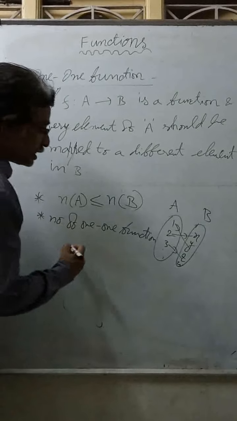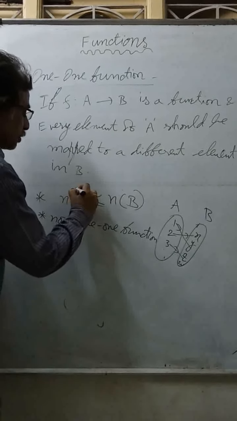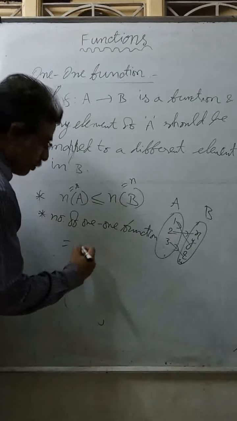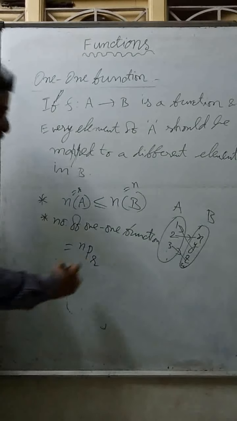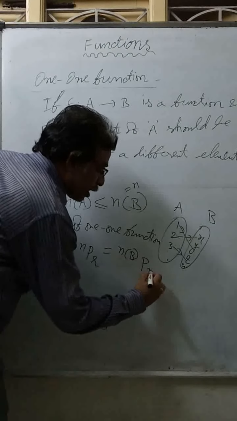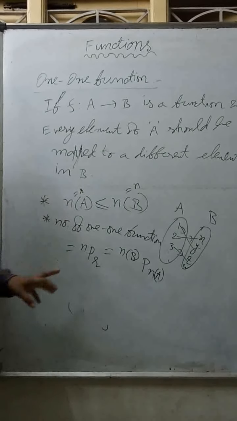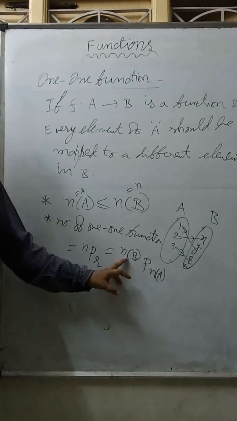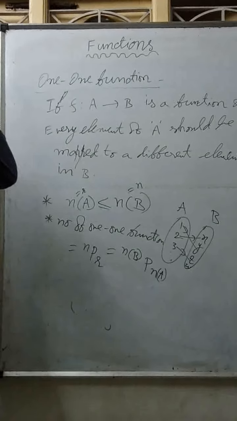So what I want to say is the number of one-one functions, if n(A) is equal to some r and n(B) equal to some n I am taking, the number of functions is nPr. Simply n(B) P n(A) we can write. If n(B) is n and n(A) is r, I can write the number of one-one functions is nPr, or n(B) P n(A) is the number of one-one functions.